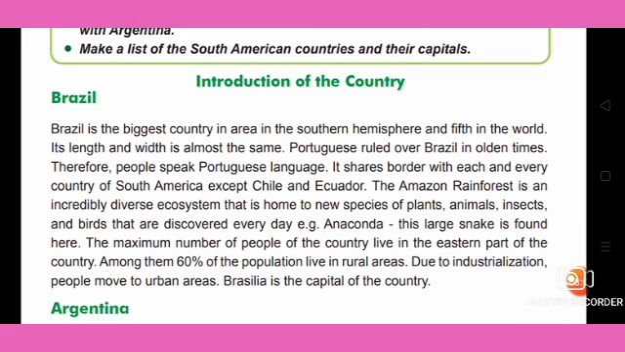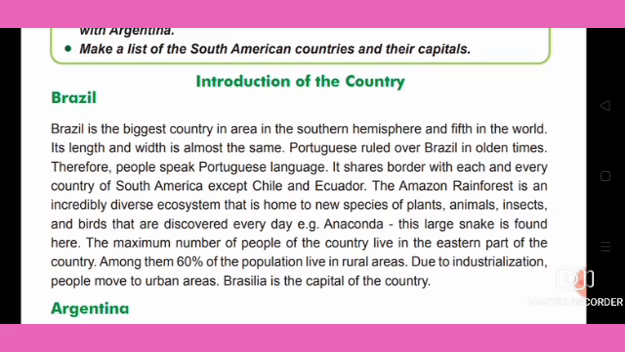Brazil is the biggest country in area in the southern hemisphere and fifth in the world. So Brazil is having the fifth position. Its length and width are almost the same, like a square.